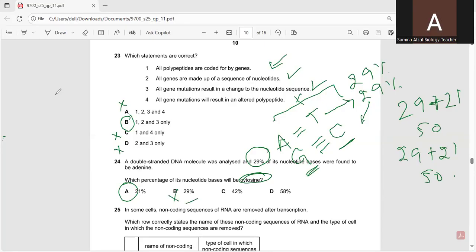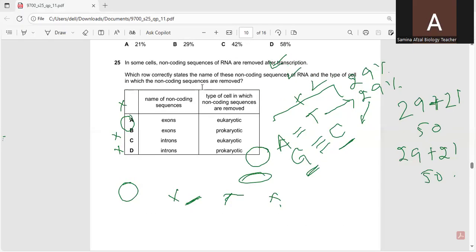B is 29%. So cytosine is not equal to that, it will not bond with the adenine. So it is not. 42%, again, no. 58%. So all these percentages are wrong. Only A is the correct option, which is 21%, because guanine and cytosine bond with one another.